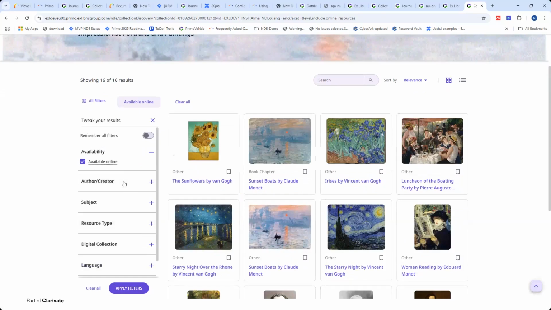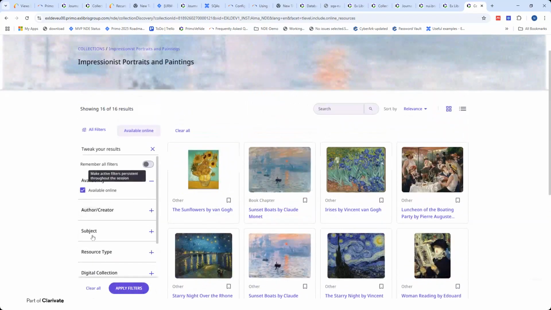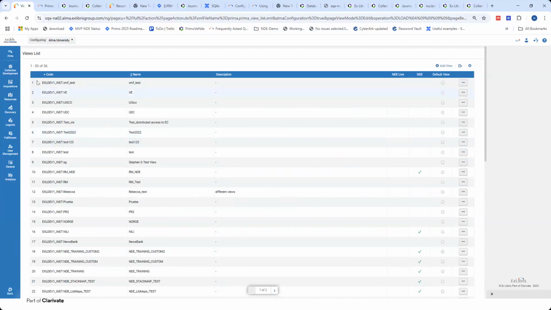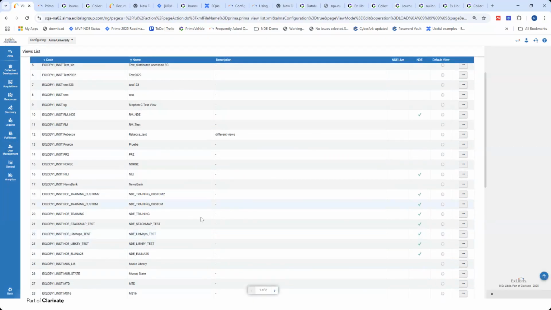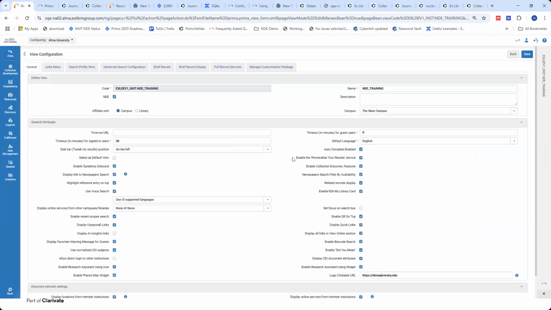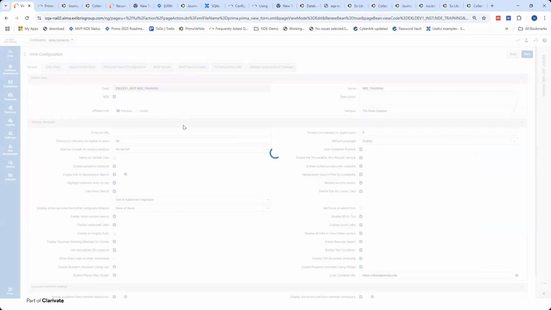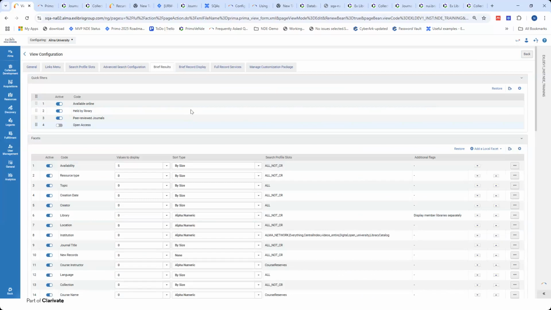I also wanted to mention, as I mentioned, that the list of facets to include here can be controlled. If I go into my NDE view, under the brief results, you will be able to determine per facet.